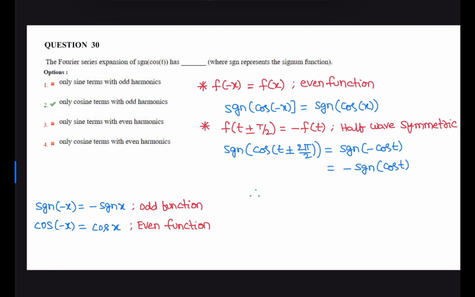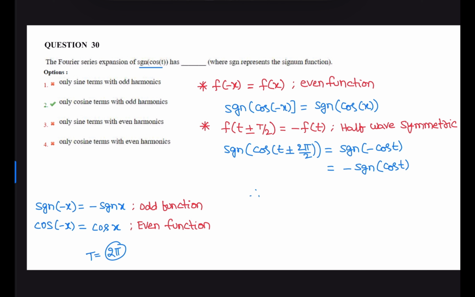And it also satisfies the property that for the cos signal, the total period is 2 pi. Signum of cos t plus or minus capital T by 2, where capital T is the period, is the same as minus signum of cos t. So this signum of cos t is an even function, as well as it satisfies the half wave symmetric property.